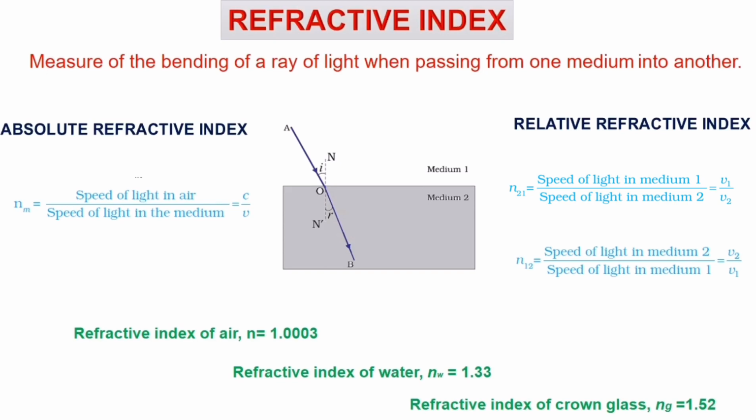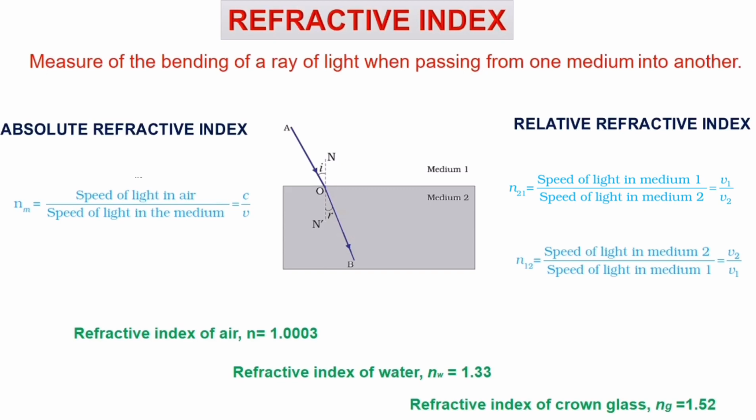So how can we write the formula? The formula goes like this: n = c / v. This ratio is always constant for the given pair of media, where c stands for the speed of light in air or vacuum and its value is 3 × 10^8 meters per second, and v stands for the speed of light in the given medium. So hope you can see the formula on the screen. Now next one, relative refractive index.